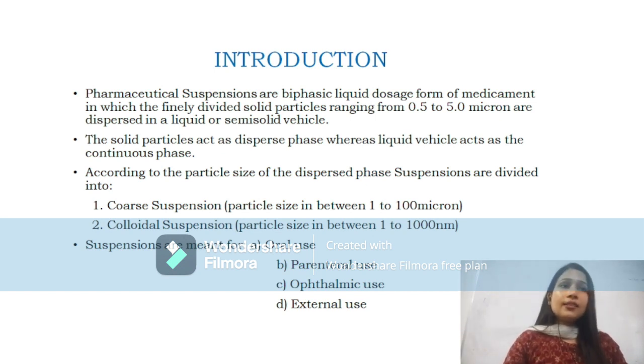According to the particle size of the dispersed phase, suspensions are divided into two categories: coarse suspension and colloidal suspension. In a coarse suspension, the particle size ranges between 1 to 100 micron. In a colloidal suspension, the particle size ranges between 1 to 1000 nanometer. Suspensions are meant for oral use, parenteral use, ophthalmic use, and also for external use.